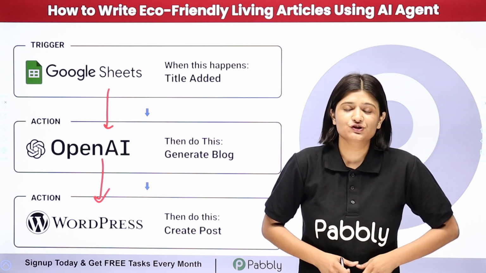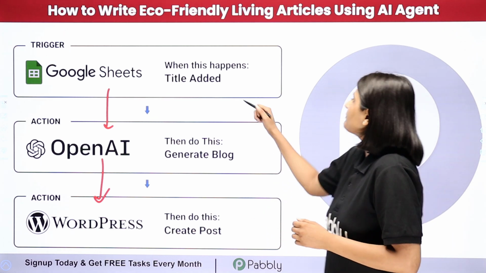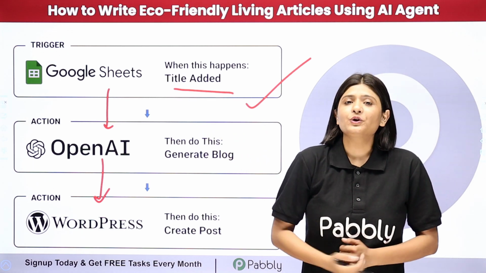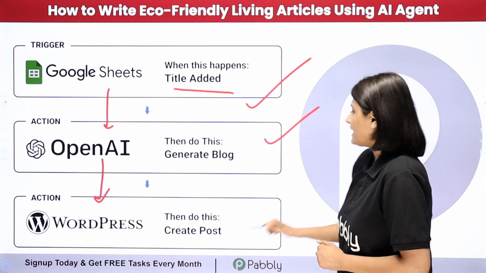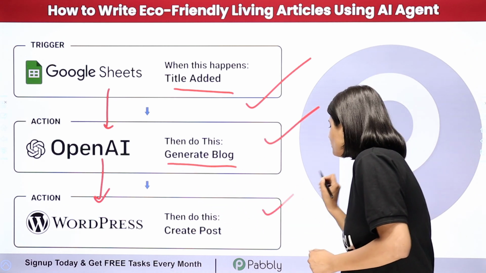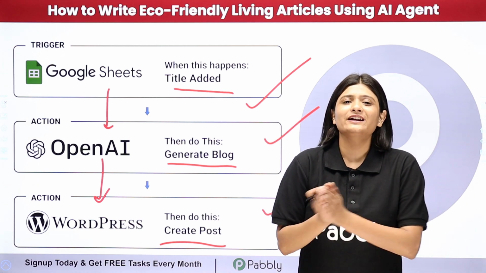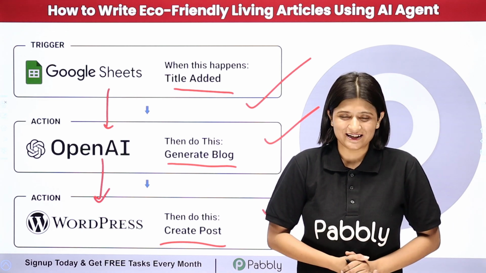and now with the help of Pabbly Connect I am going to build this connection in such a way that whenever I add a new title in my Google Sheets spreadsheet, a blog will be automatically created with the help of OpenAI, and then this will be created as a post on my WordPress. Now if you want to learn the step-by-step process of how you can create this automation, then let me take you all to my screen.